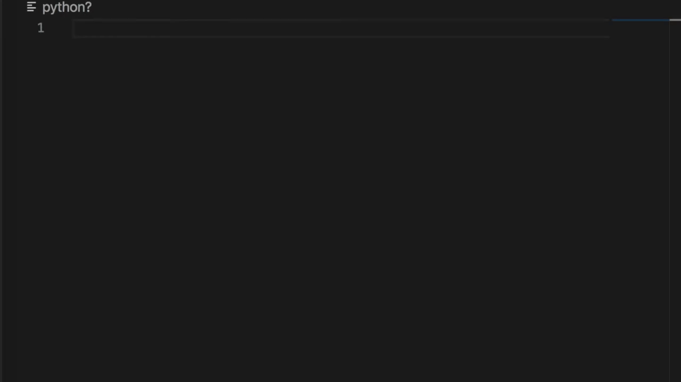Let's start. First of all, what is Python? According to its creator, Guido van Rossum, Python is a high-level programming language and its code design philosophy is all about code readability and a syntax which allows programmers to express concepts in a few lines of code.